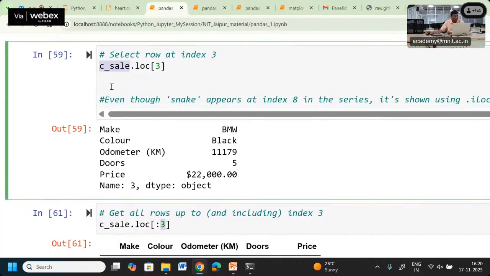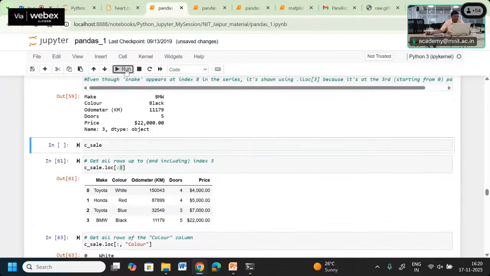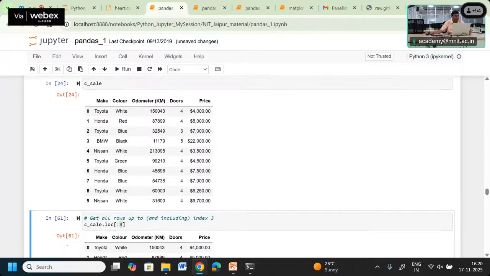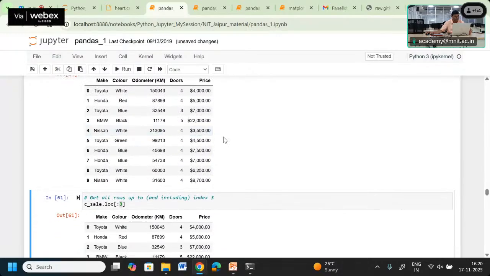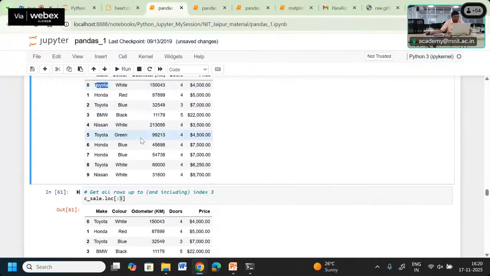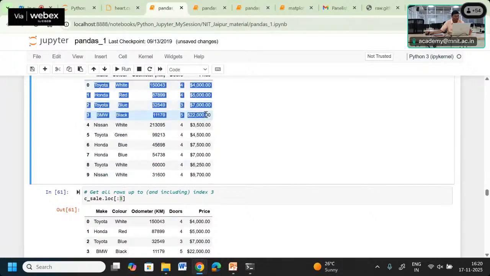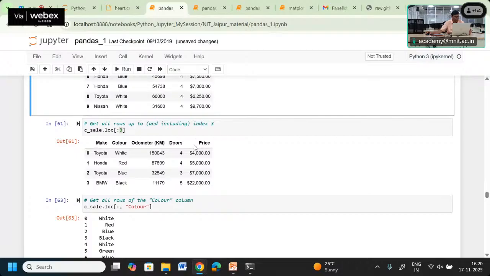If you want to check it, let's first get the value and see what we are getting. This is the car cell data frame. From this data frame you are getting from the starting index, that is 0, up to 3. 3 means including index 3. So the rows up to the fourth row are going to be displayed. These 4 rows are displayed here.